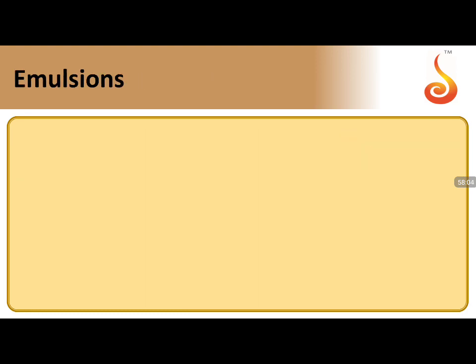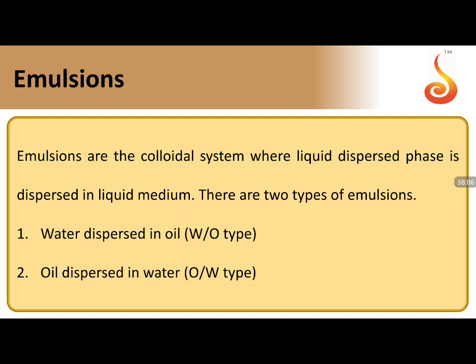Moving to the next concept, emulsions. Emulsions are colloidal systems where a liquid dispersed phase is in a liquid dispersion medium. These are of two types: water in oil type of emulsions and oil in water type of emulsions. In water in oil, the dispersed phase is water and the dispersion medium is oil. If the dispersed phase is oil, the dispersion medium is water. These are the two types of emulsions which are possible.